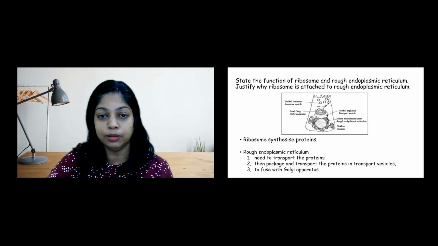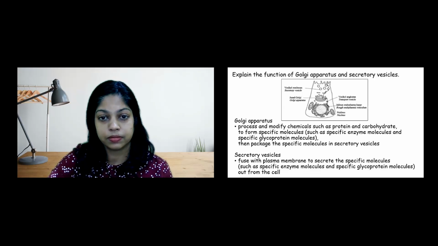Then package and transport the proteins in transport vesicles to fuse with Golgi apparatus. Golgi apparatus processes and modifies chemicals such as proteins and carbohydrates to form specific molecules such as specific enzyme molecules and specific glycoprotein molecules.